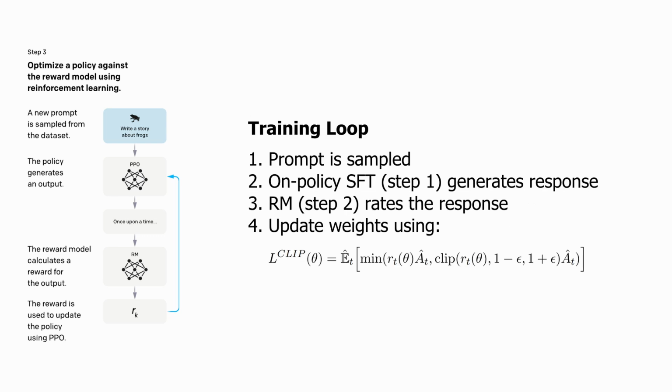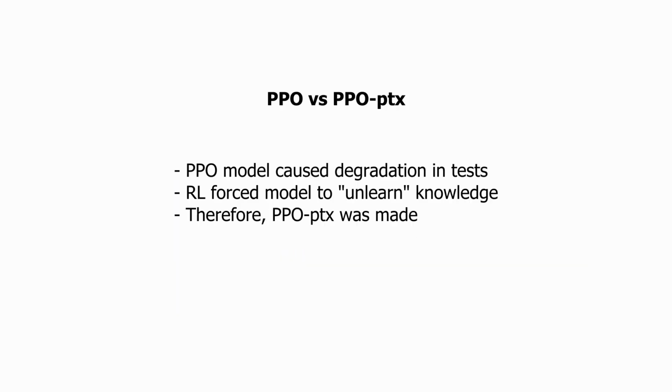Here goes the training loop. First, a prompt is sampled. Then, the on-policy supervised fine-tuned model generates a response for that prompt. The reward model rates that response, and this is used as a loss to update the weights using PPO. In this final step, OpenAI trained 2 different models, PPO and PPO-PTX. I'll quickly explain the difference between these two.